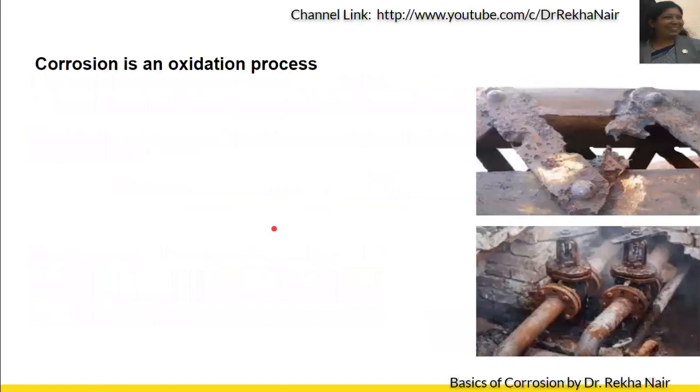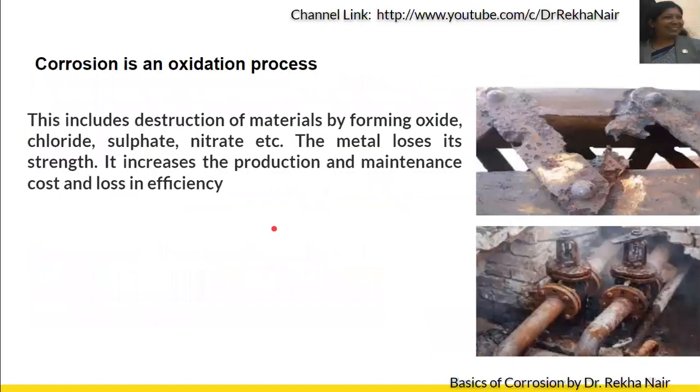Now, corrosion is an oxidation process. So what is oxidation? Oxidation is nothing but loss of electrons. So all the metals will tend to increase their positive charge, or they may lose electrons to form the corresponding oxides or chlorides, sulfates, nitrates by combining with other materials.